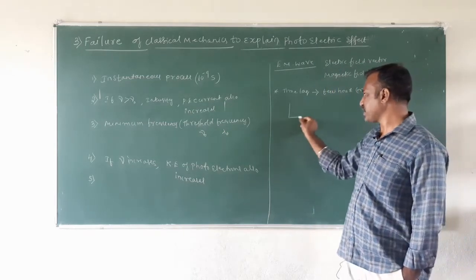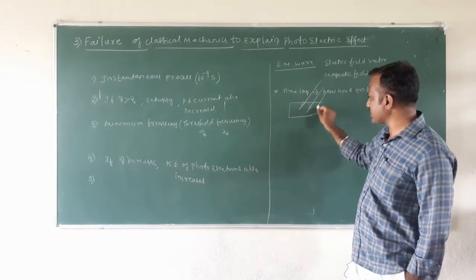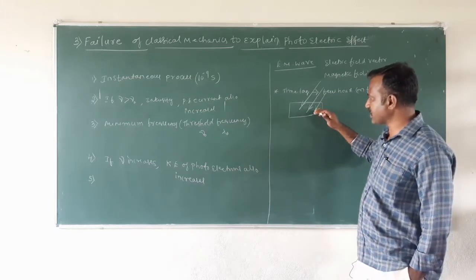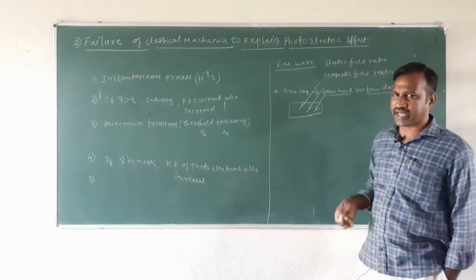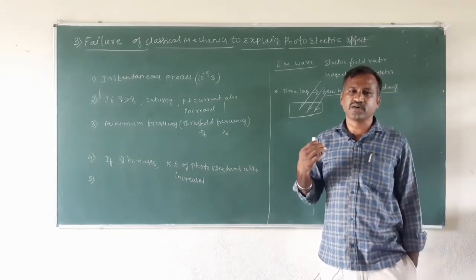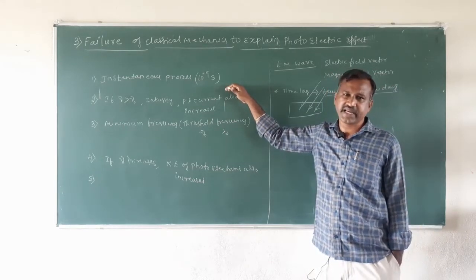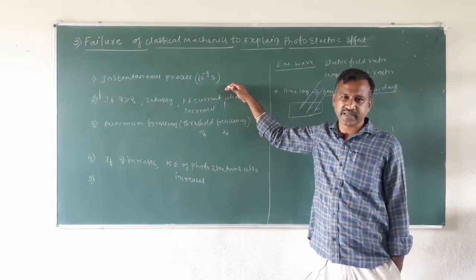That is, if we have a metal surface and radiation is made to be incident on this metal surface, according to the classical idea it may take a few hours or a few days for the electron to come out of the metal surface. But experimentally, as soon as the radiation is incident on the metal surface, there is emission of the electrons by the metal surface.